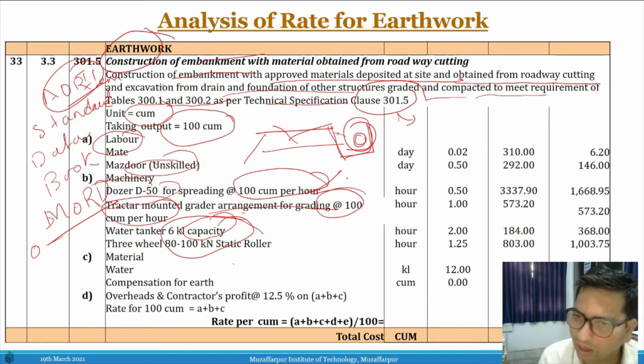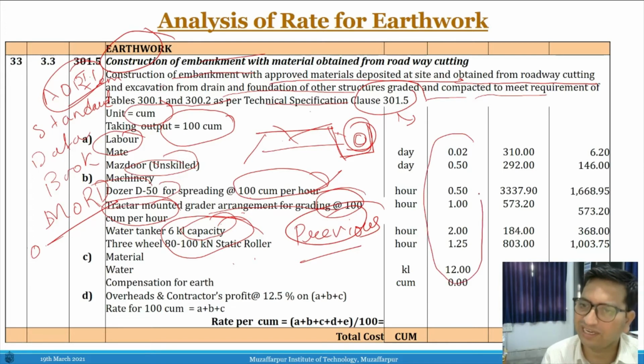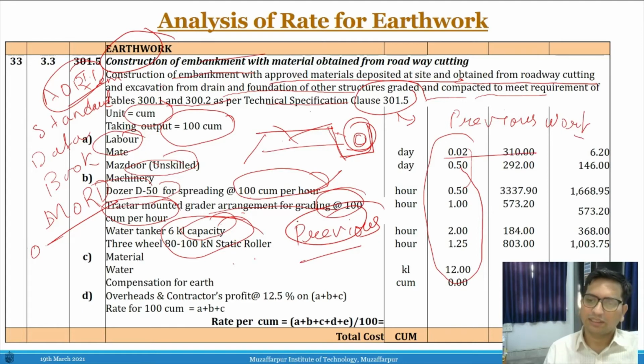How are these components taken? This is taken based upon earlier practices. Based upon that, these components are coming, and how much quantity is required for each component has been calculated scientifically based upon the work and also the volumetrics of the thing. So you have material, then water.